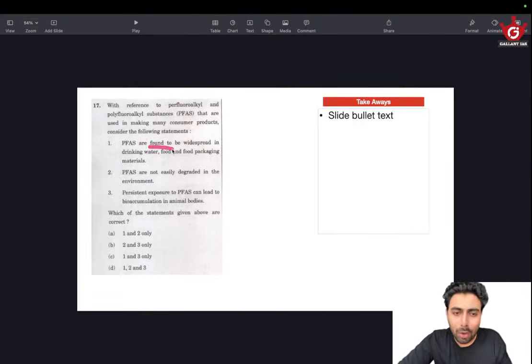So there is a good chance that the reason they ask this question is because PFAS are found to be widespread in drinking water, food and food packaging materials, despite the fact that persistent exposure to PFAS can lead to bioaccumulation in animal bodies. This is where understanding the language of UPSC really helps. They are not saying PFAS are used in drinking water or food or packaging. It said that they are found. As in, they are not supposed to be found, but they are found. This is a direct quotation of a report from a study.